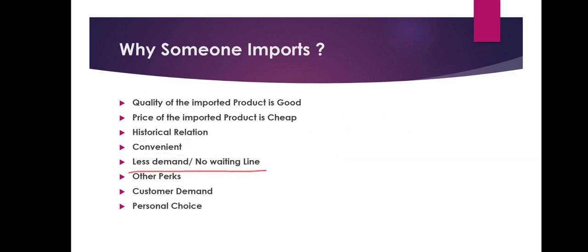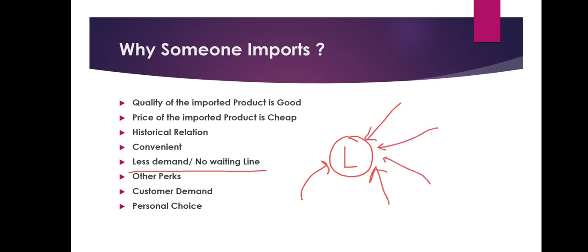less demand or no waiting line. If we go to the local bread seller, there are a lot of restaurant owners waiting to get a single bread. So there is a waiting list. But for the foreign product, for example Chinese products, there is less demand for bread. Why is there less demand for bread?